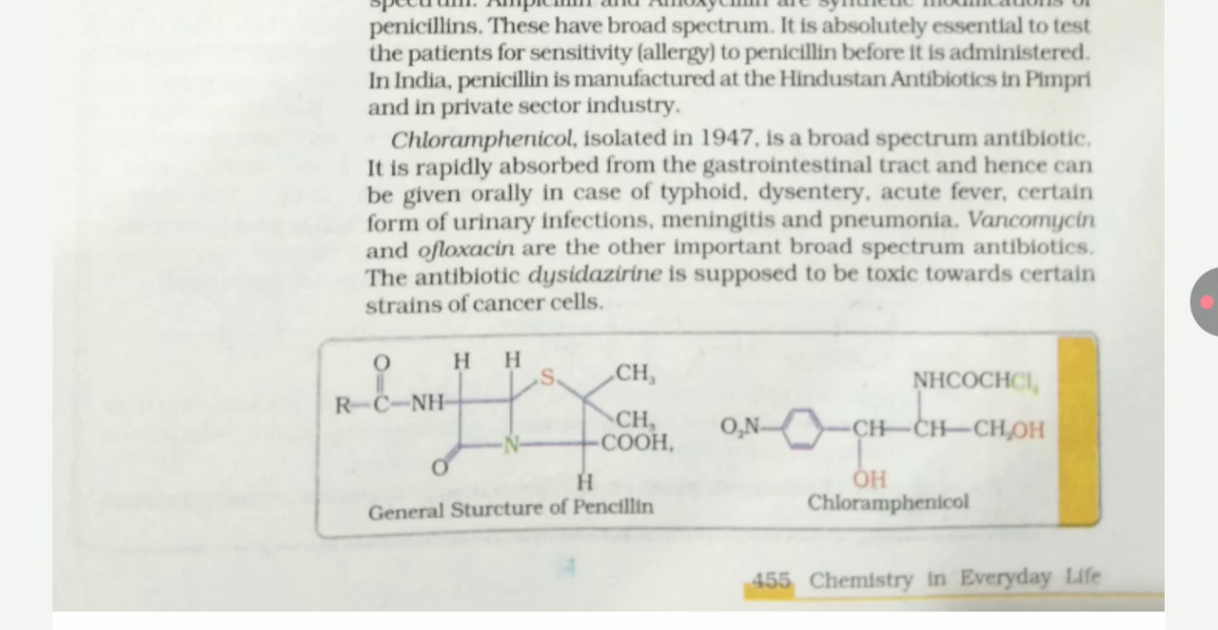Chloramphenicol, isolated in 1947, is a broad-spectrum antibiotic. It is rapidly absorbed from the gastrointestinal tract and hence can be given orally in case of typhoid, acute fever, certain forms of urinary infection, pneumonia, etc. Vancomycin and ofloxacin are important broad-spectrum antibiotics. The antibiotic dysidazirine is supposed to be toxic towards certain strains of cancer cells.